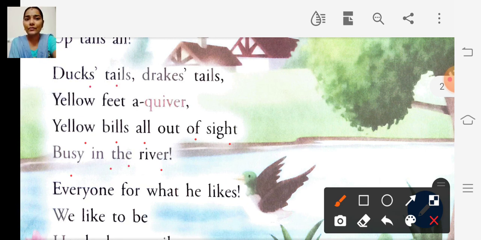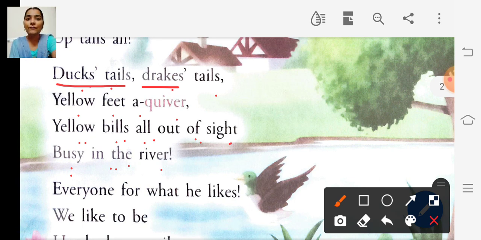Ducks' tails means the tail of a duck, and drake means a male duck. So the tail of the duck and the tail of the male duck.